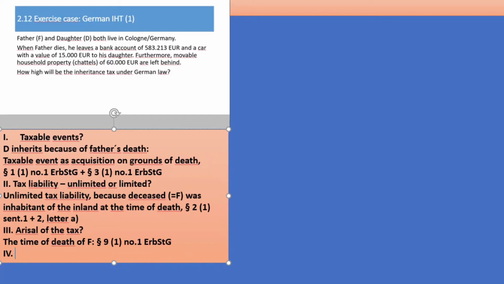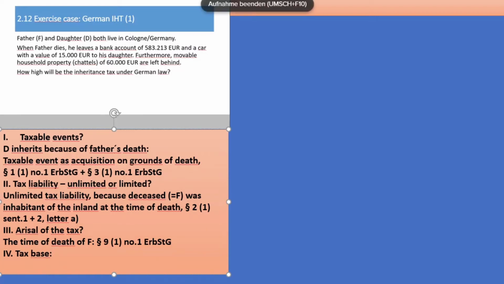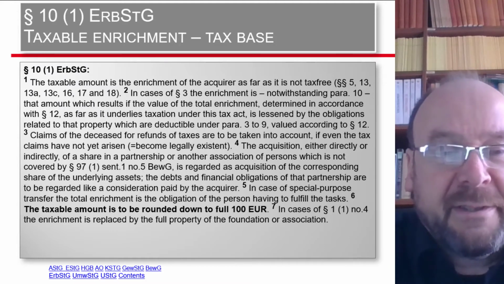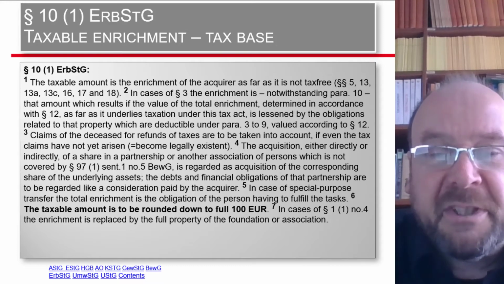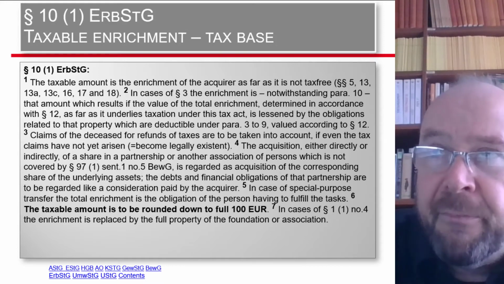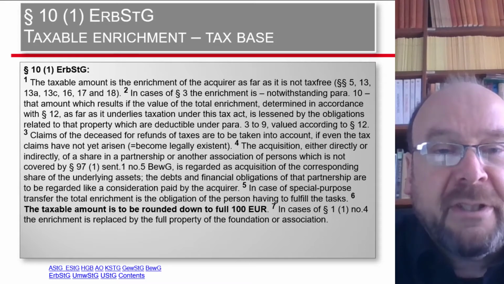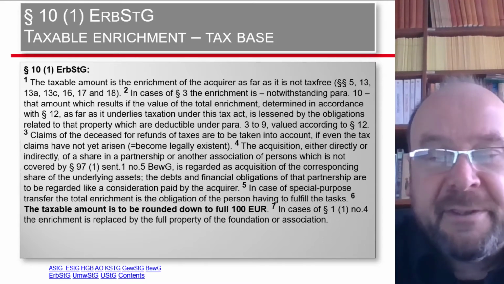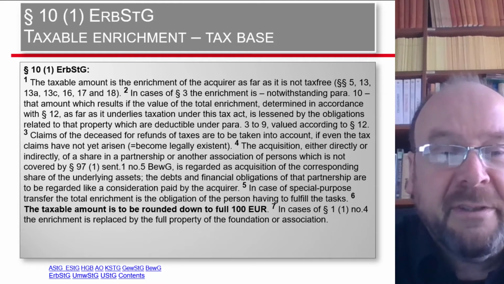That's it. Now the tax base. Let's have a look at paragraph 10 now. So what we can see here is 10.1, sentence 1. The taxable amount is the enrichment of the acquirer. So we have to calculate that first, as far as it is not tax-free. So tax-free amounts will then have to be deducted.